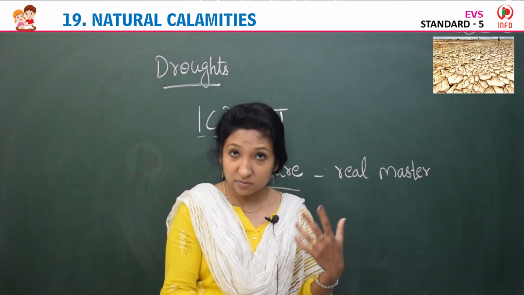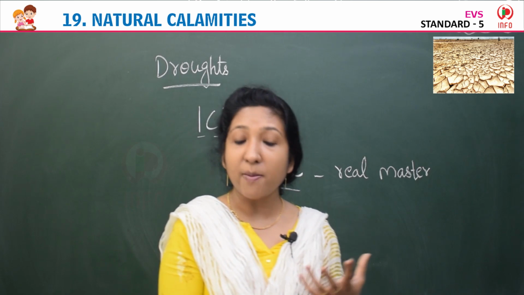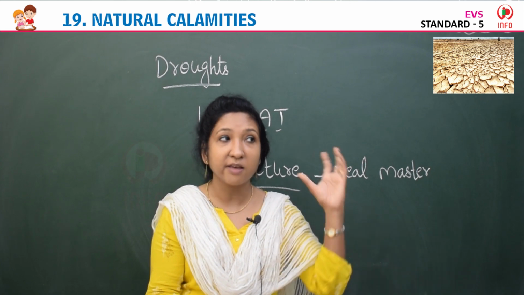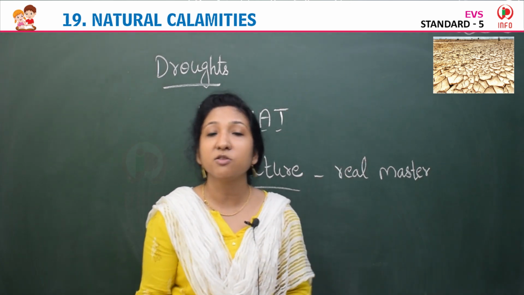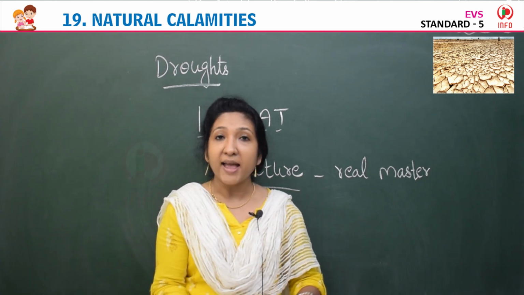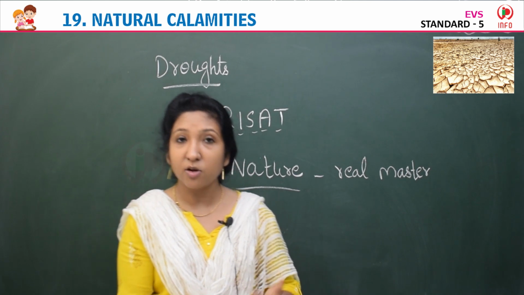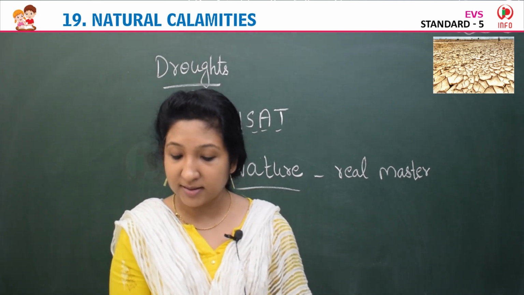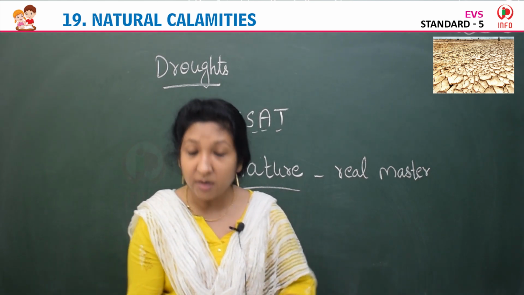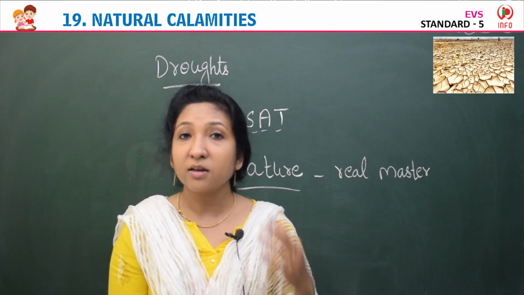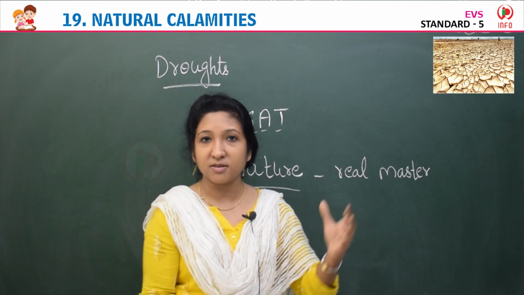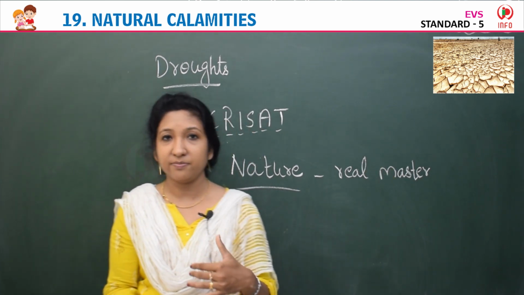ICRISAT, the International Crops Research Institute for Semi-Arid Tropics, was established at Hyderabad. They are providing a big service in this direction. So we can expect in future that they will control it, and there won't be droughts in any part of the area where droughts are likely to happen. But at the same time, we should protect and safeguard our nature also, because nature is our real master.